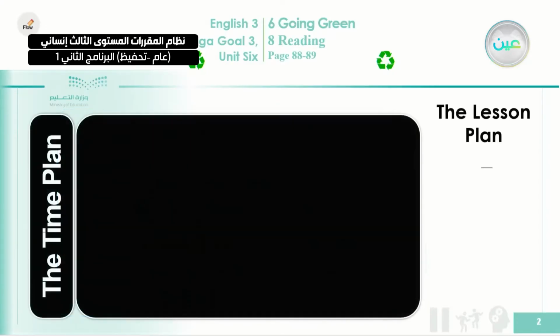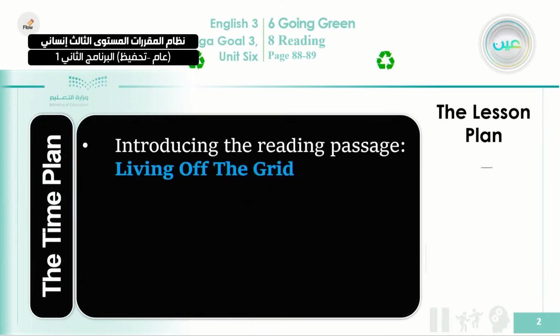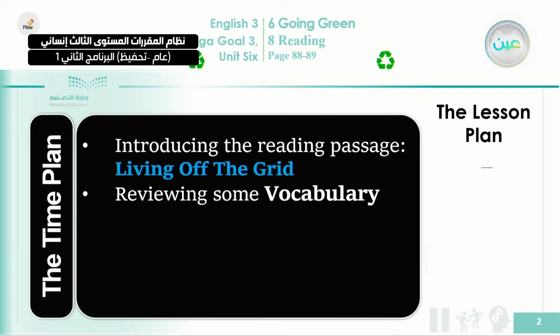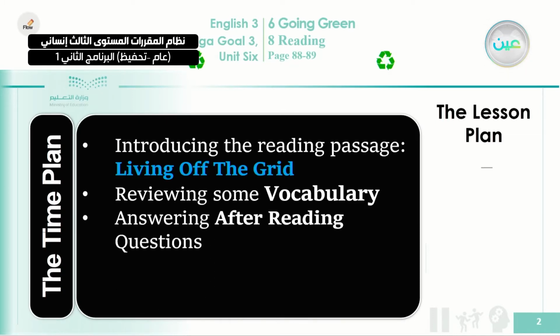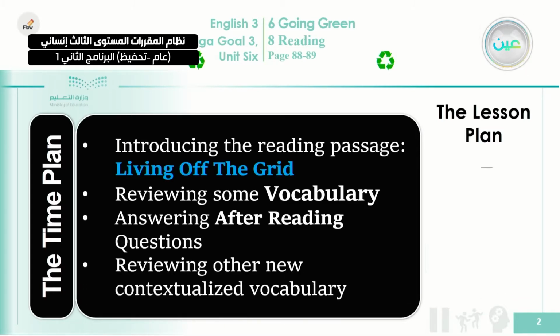Let's start our class by reviewing the plan. First, we're going to introduce the reading passage. The title of this reading passage is Living Off the Grid. Next, we're going to review some vocabulary from this passage. And also, we're going to answer the section which is called After Reading. And also we are going to review other new contextualized vocabulary.